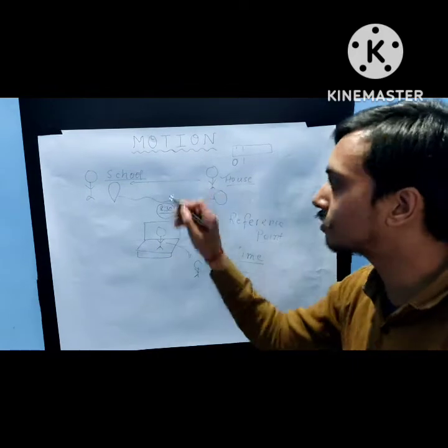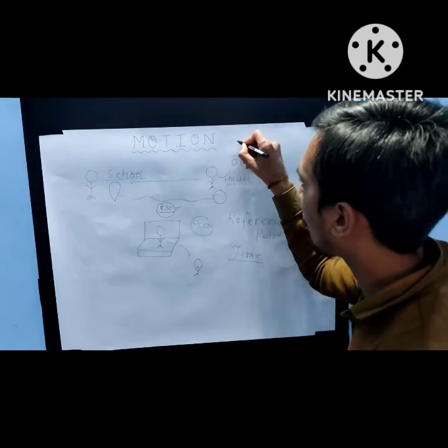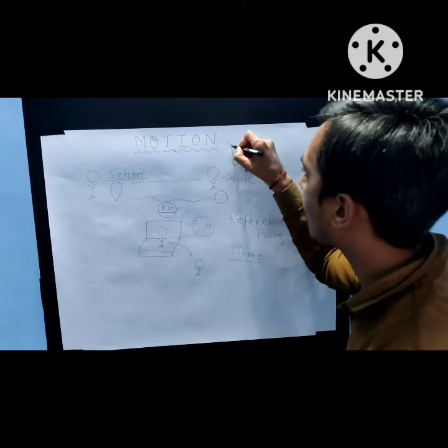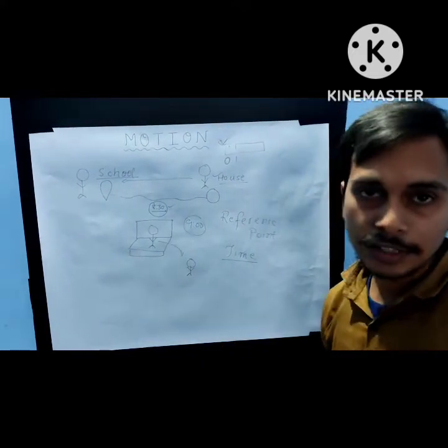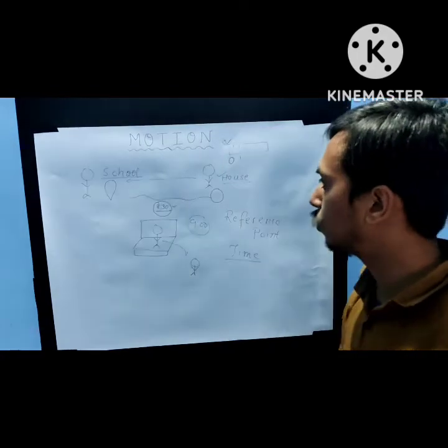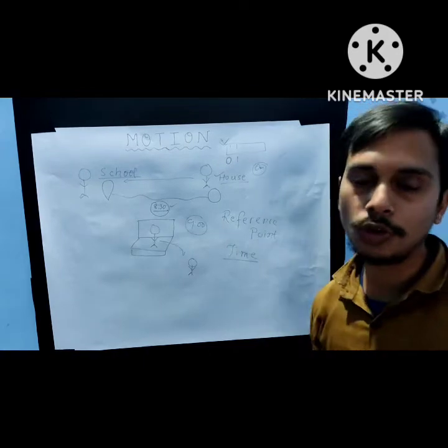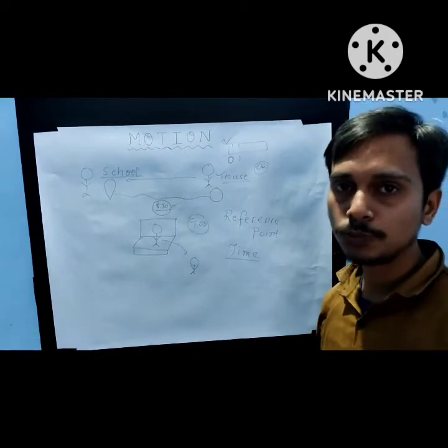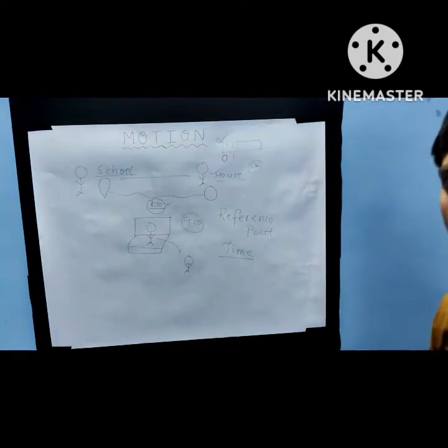How much meter has he traveled? You will say 0, because when a boy is stationary, no movement is there, so we can say the value is 0. So 0 can't be a distance, right? Because the value is 0, no measurement can be done.